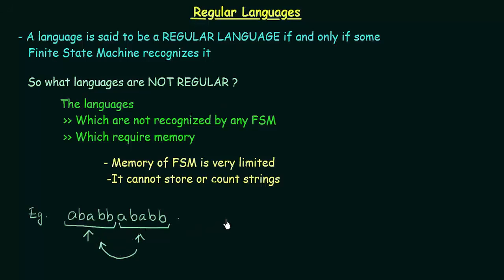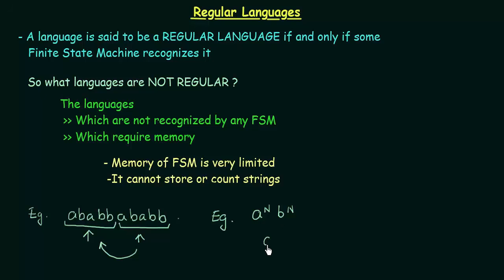Okay, now let me take another example. In this example, I have another language of this form: A power n, B power n. Now what is the meaning of this? This means that the number of A's should be equal to the number of B's.